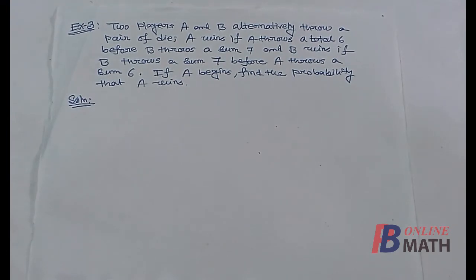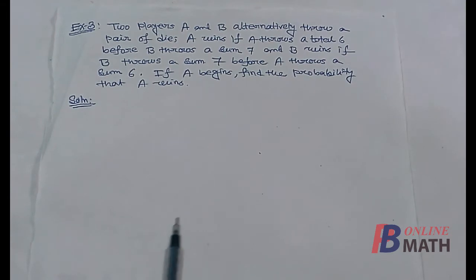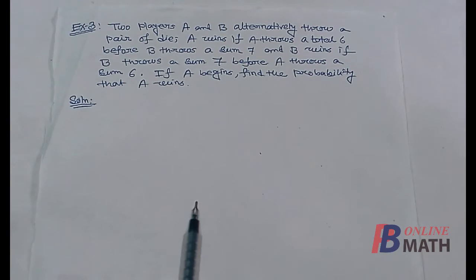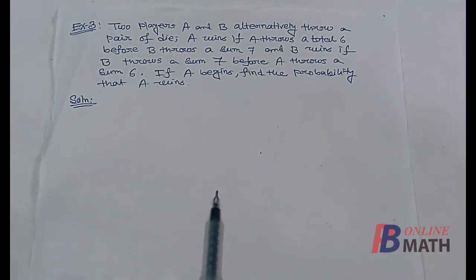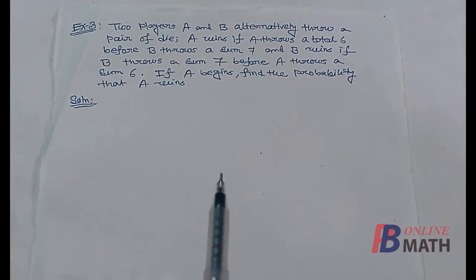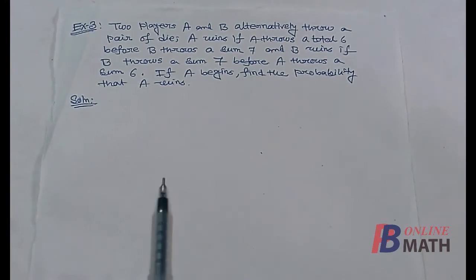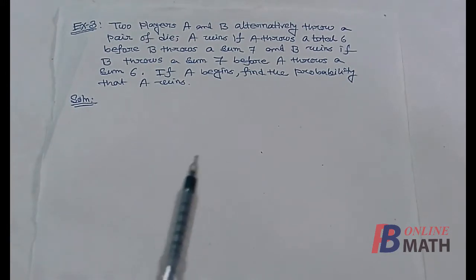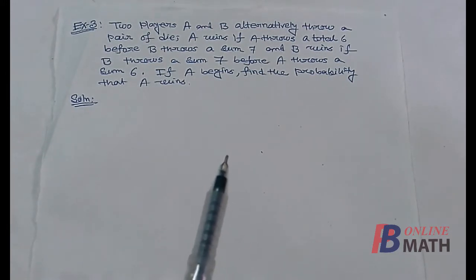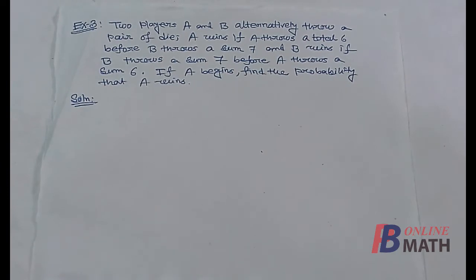We consider one more example here. It is example number 3. It is given that two players A and B alternately throw a pair of dice. A wins if A throws a total 6 before B throws a sum 7, and B wins if B throws a sum 7 before A throws a sum 6. If A begins, then find the probability that A wins. So this is the problem.